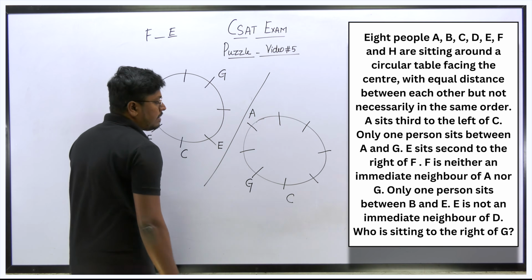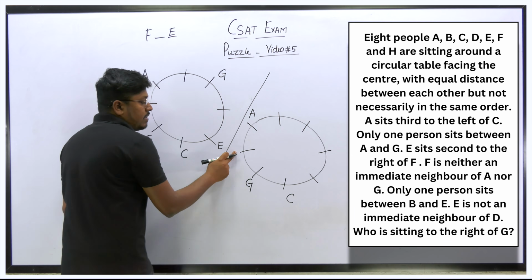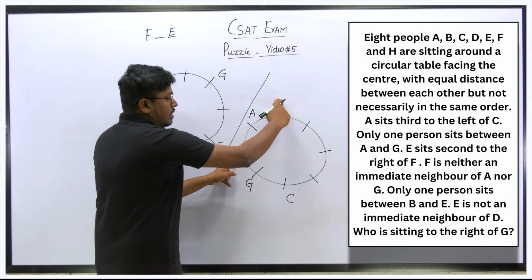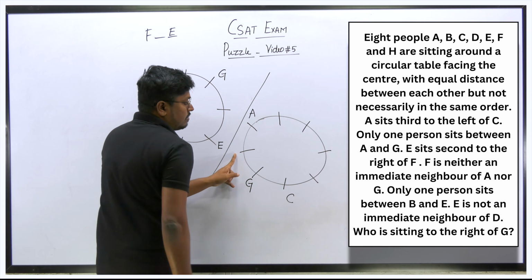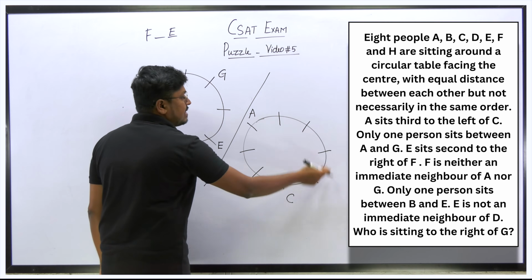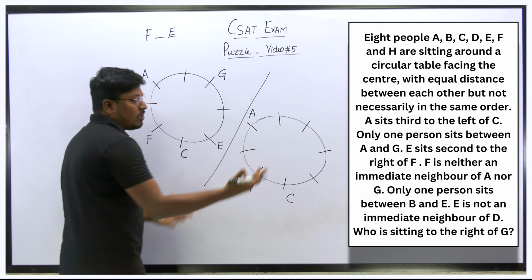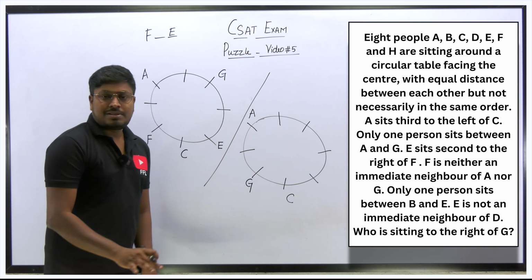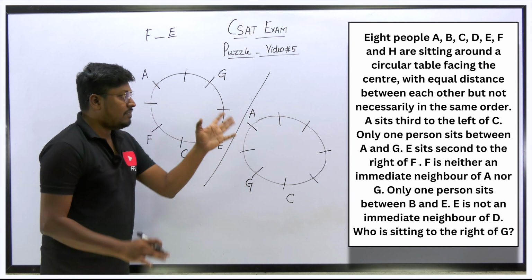Now the second possible diagram. We can't fix F here, so similarly F here, so only three places remain. If I fix F here, this will be E. So let me move to the next point. We are getting many possibilities, so just leave the point and move on to the next point.